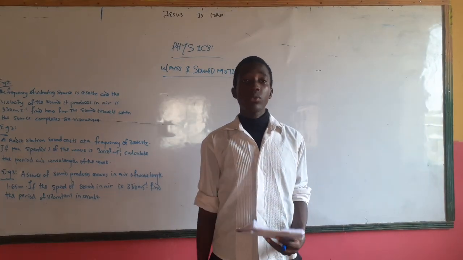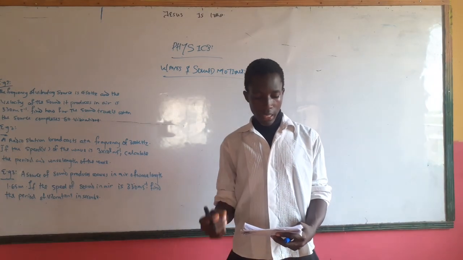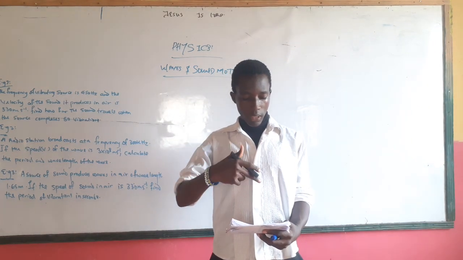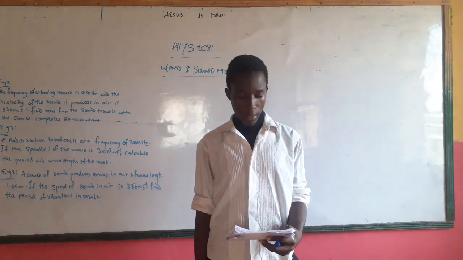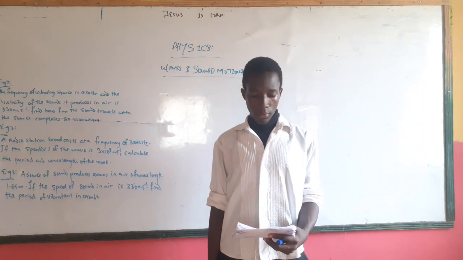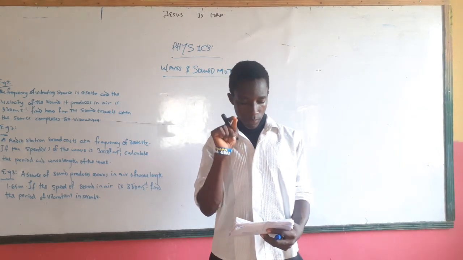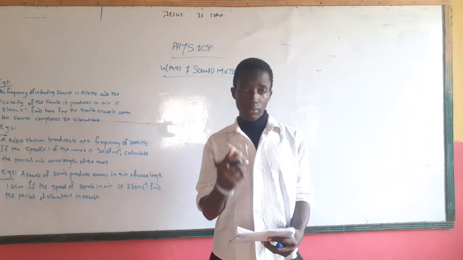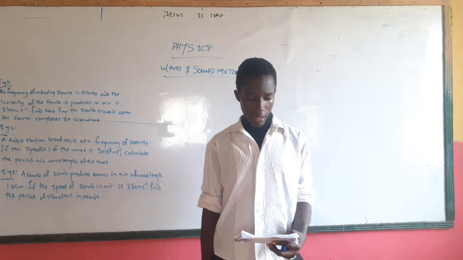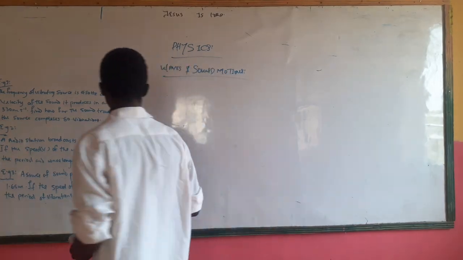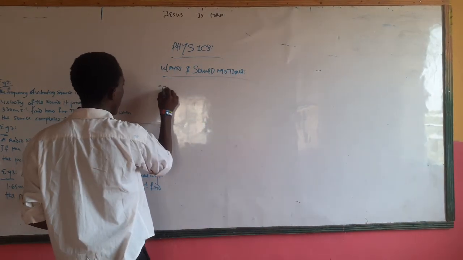There's something we also call a cycle. A cycle is a complete to and fro movement or oscillation or vibration of a particle. So whenever you hear cycle, oscillation, or vibration, they mean the same thing. Do you understand? There are some terms you need to know, something we call terminologies.